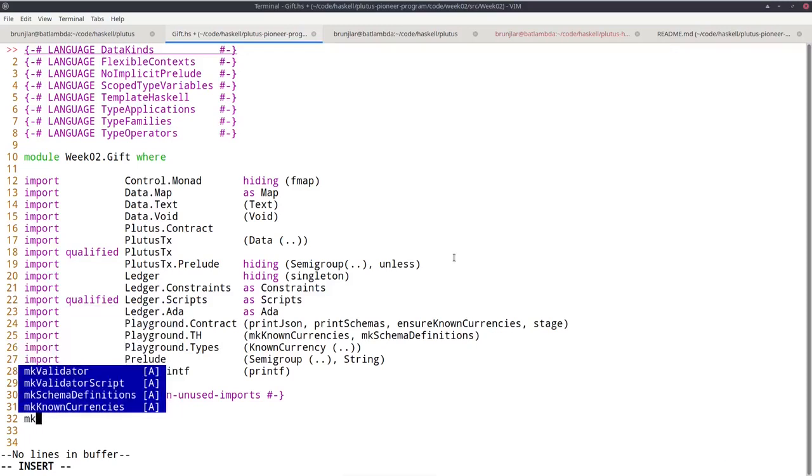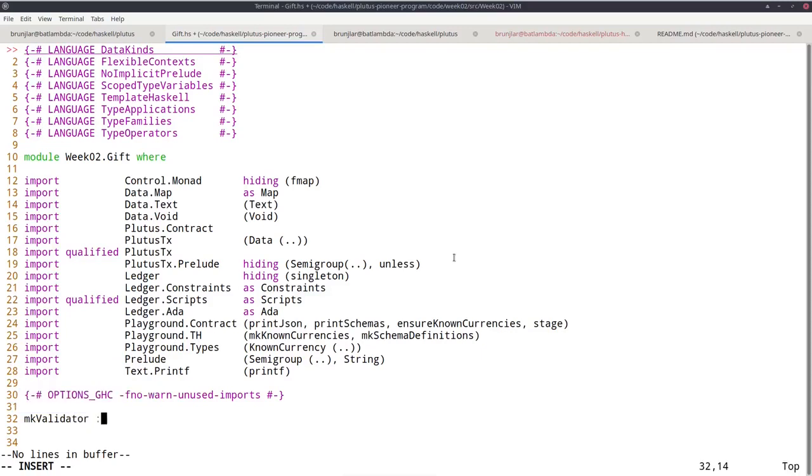So we write a Haskell function that represents our validator. Let's call it mkValidator. So what is the signature of this function? As we know from the EUTXO model, these validation scripts, these validators, get three pieces of information: the datum, the redeemer, and the context. The datum comes from the output that is being consumed. The redeemer comes from the input that is consuming. And the context is the consuming transaction with all its inputs and outputs.